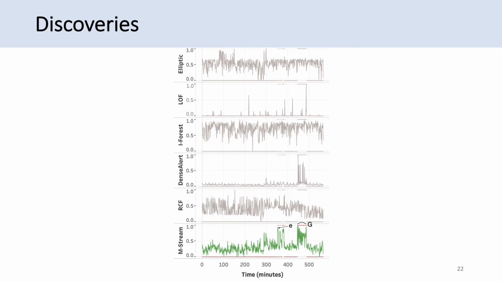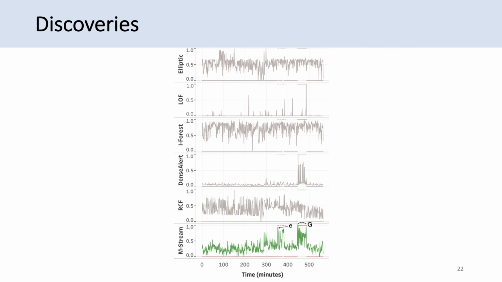This G, which you see on the MStream graph, is a group anomaly which MStream is able to detect, but elliptic envelope, local outlier factor, and isolation forest completely miss it. Densalert and RCF partially catch it, but they're also not fully effective in high dimensional datasets.